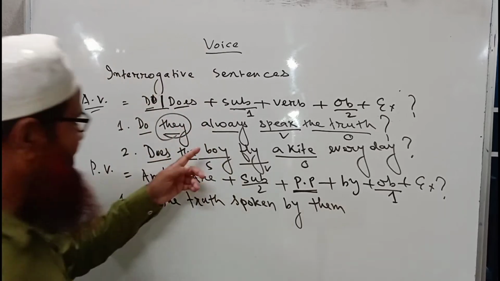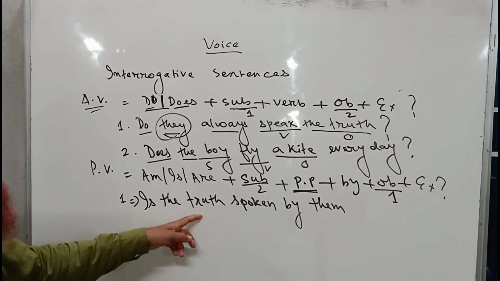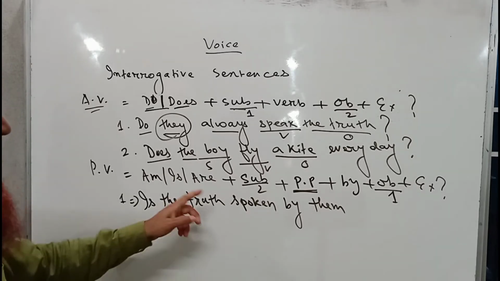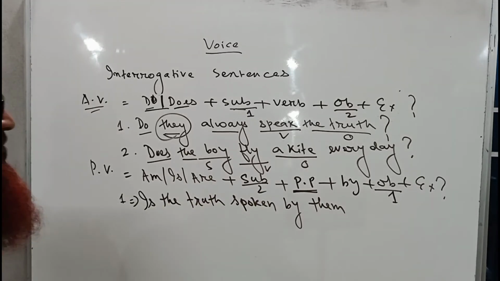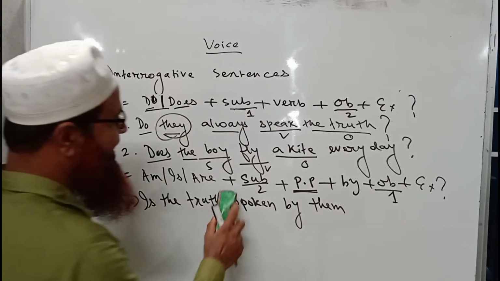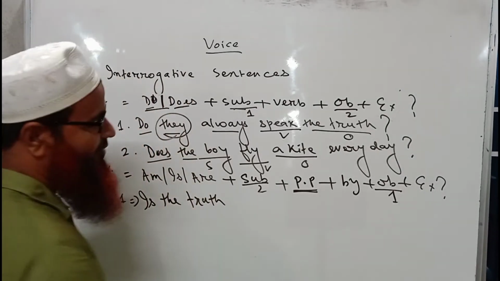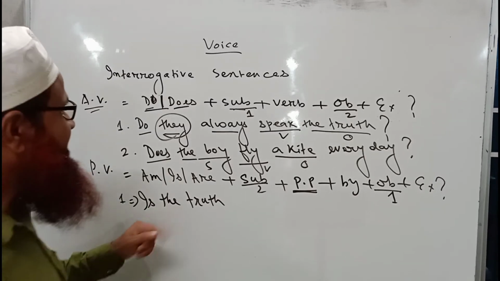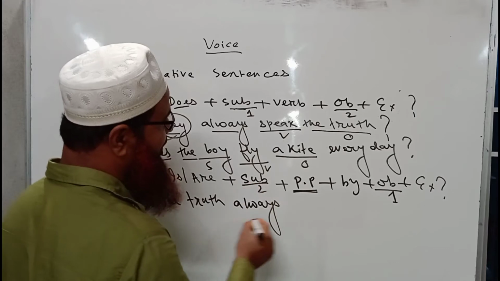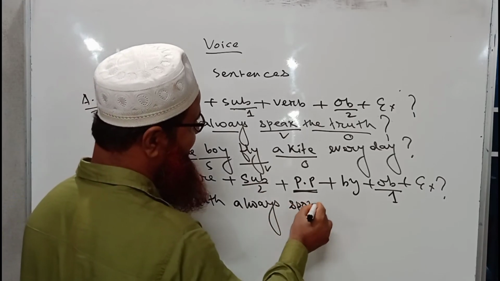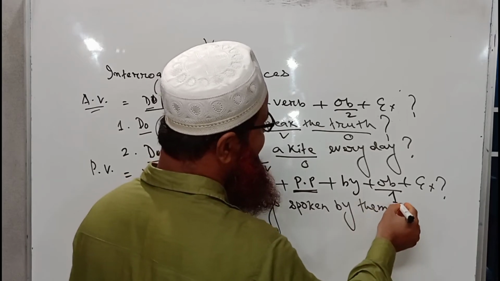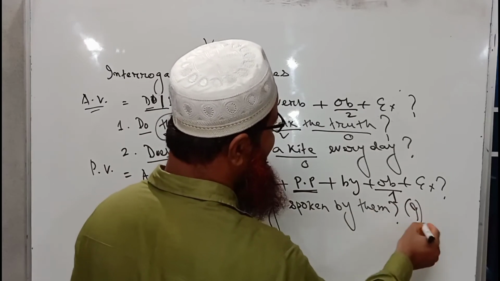Then there is always also, so is the truth spoken by them always, or is the truth always spoken by them? We'll write the always where it is already. So is the truth always spoken by them? So this will be the basic form of the sentence.